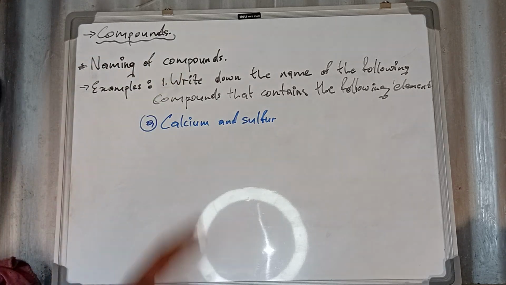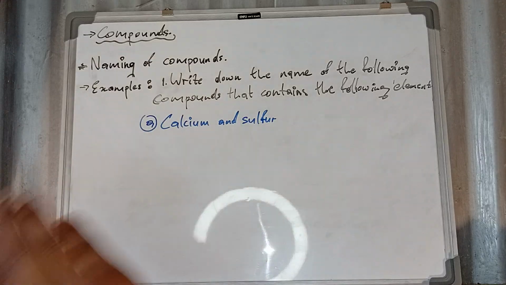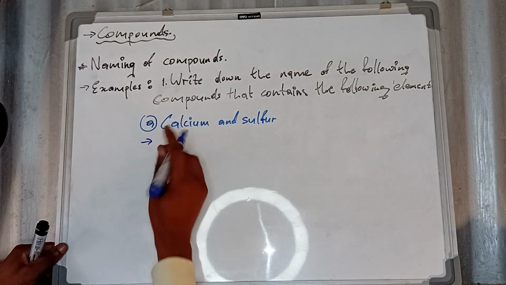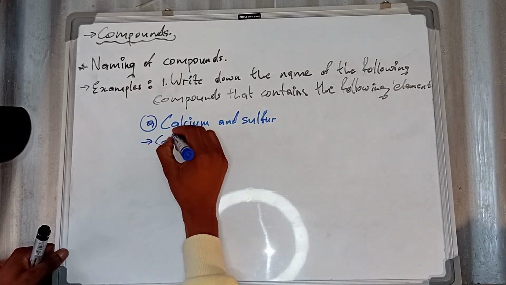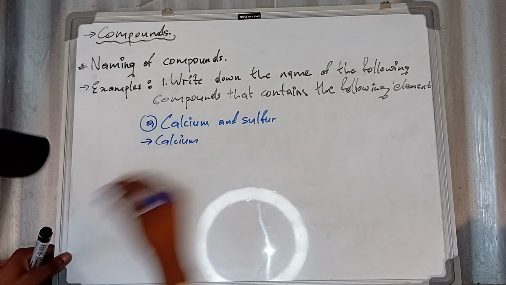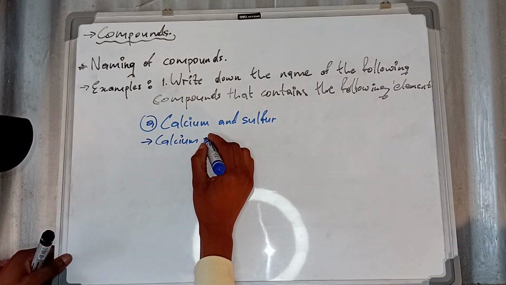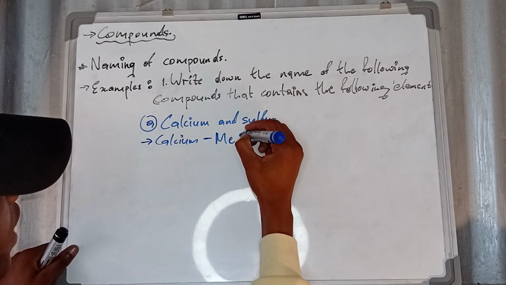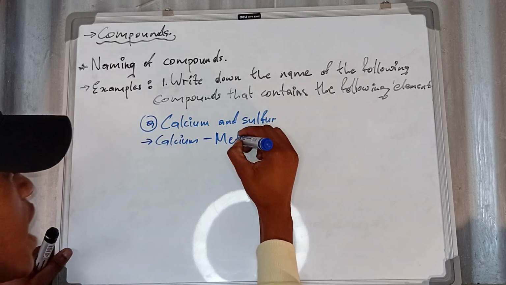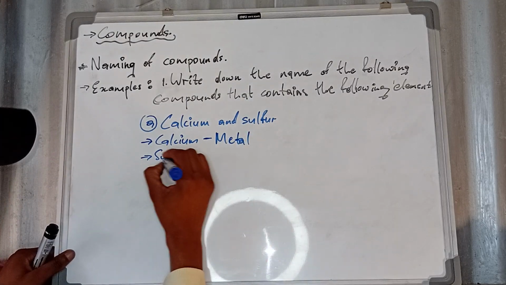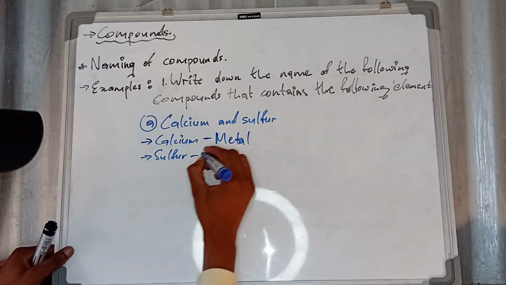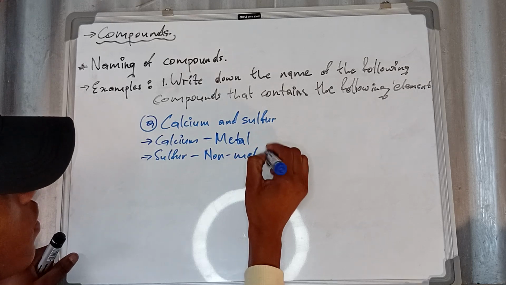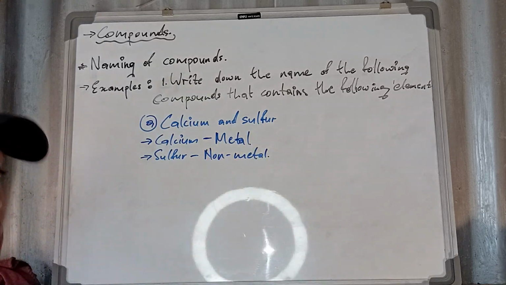Remember, now we need to follow those 4 steps. How so? We must firstly identify the elements. Number 1, we're having calcium. If you check on a periodic table, calcium is a metal. And number 2, we are having sulfur. Sulfur is a non-metal in your periodic table. I hope you are still following.